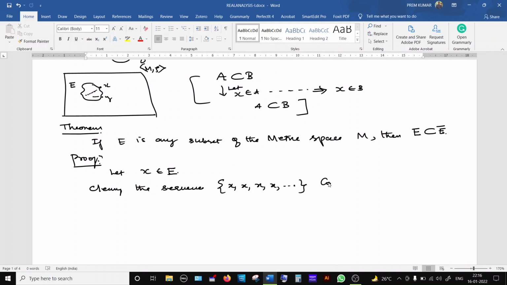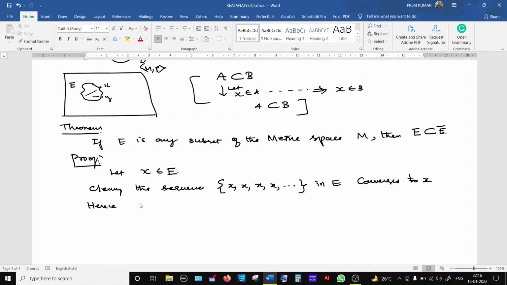Clearly this sequence converges to X. Clearly it is obvious that this sequence converges to X, and this is a sequence. More clearly I have to write like this. Clearly the sequence in E converges to X.